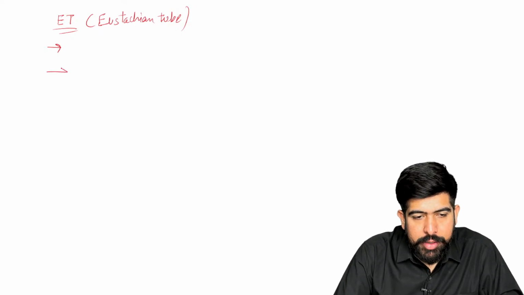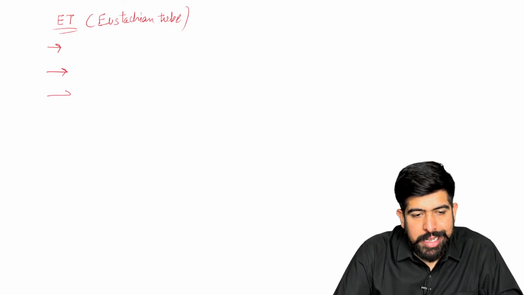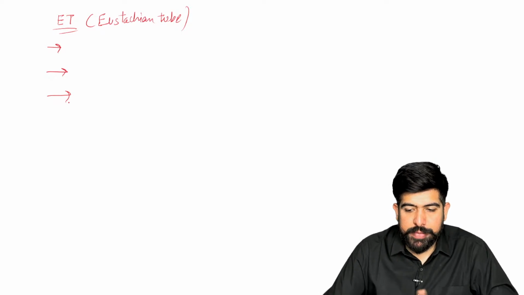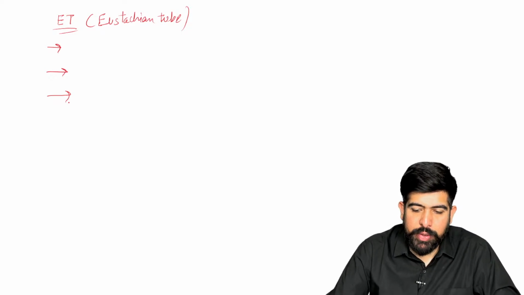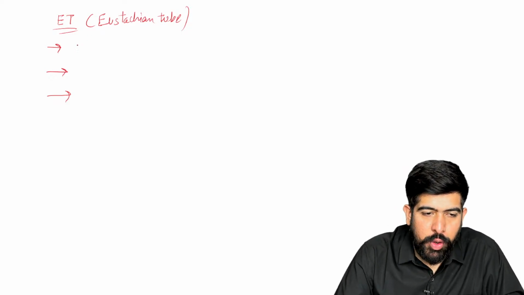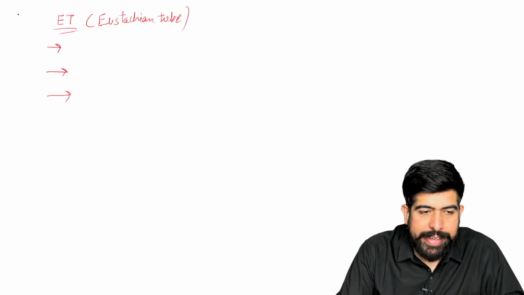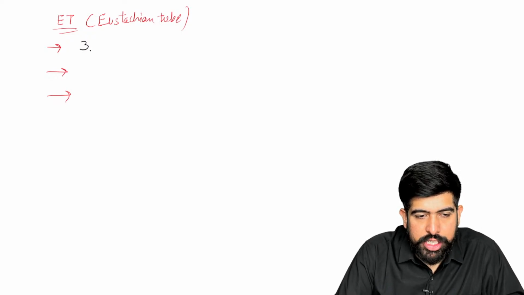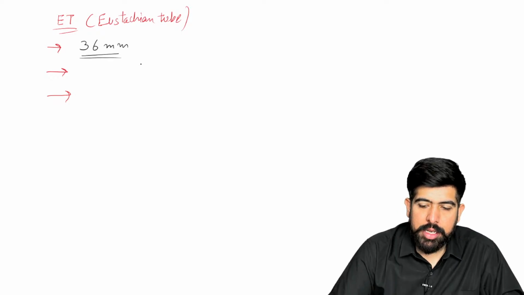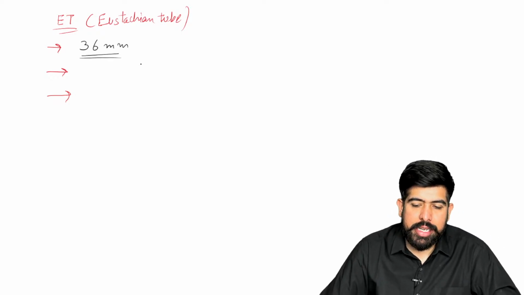And then tell me how much is the cartilaginous part and how much is the bony part, which will be the first, right? Very good, doctors. Very good. You all have studied very well. So write it down: the total length of the Eustachian tube is 36 mm. Write it down. Yes, guys, it is 36 mm.